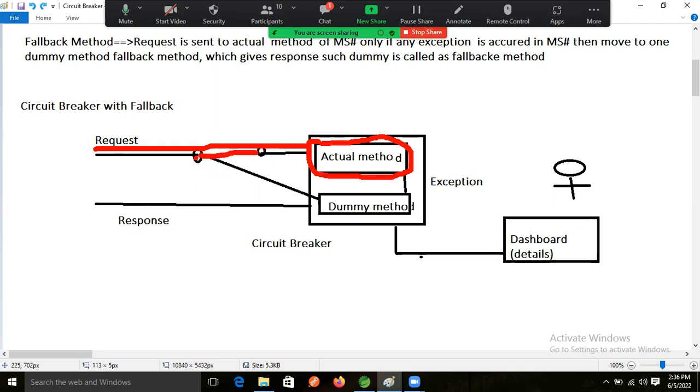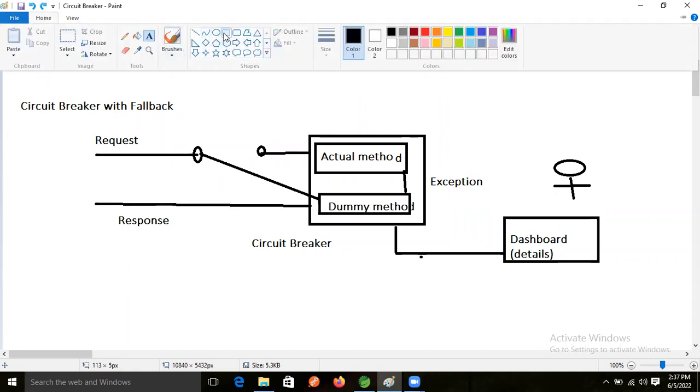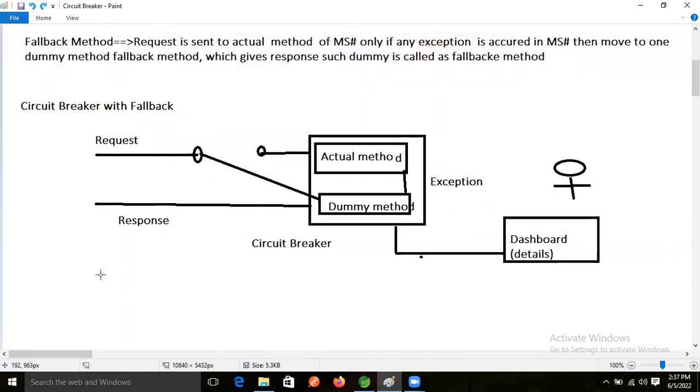It's the closed status. So what is this status saying? This status is nothing but the closed status of our microservice. See this: our end user is making a request to whom? The request goes to the actual logic.